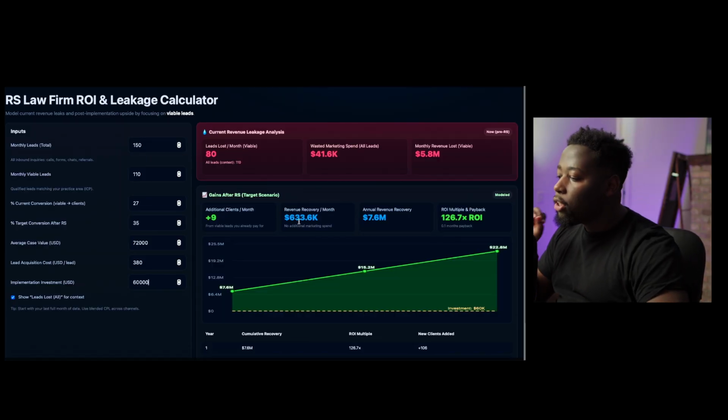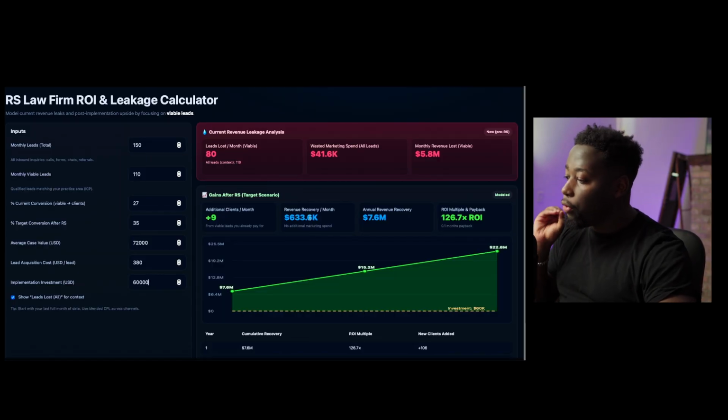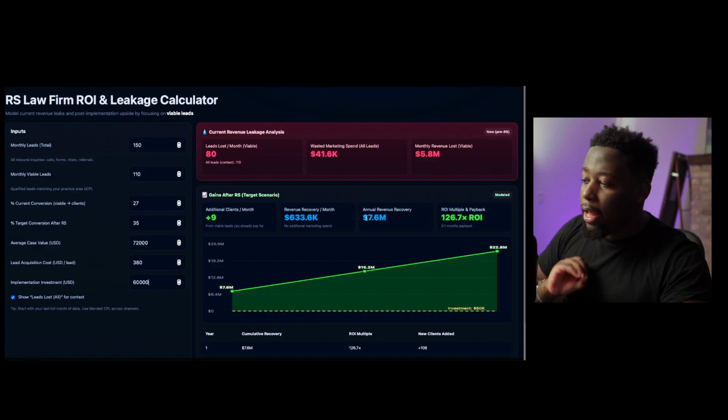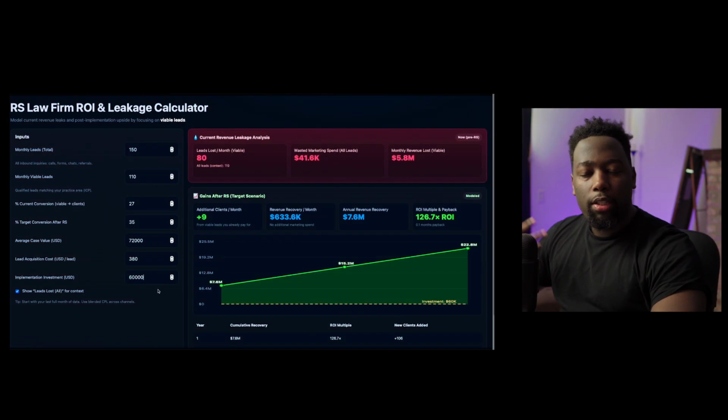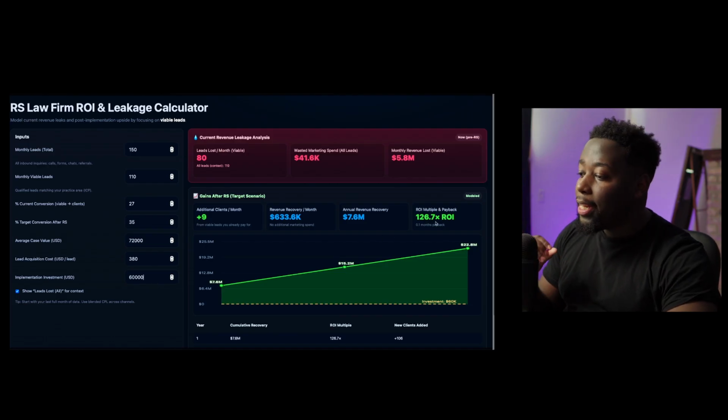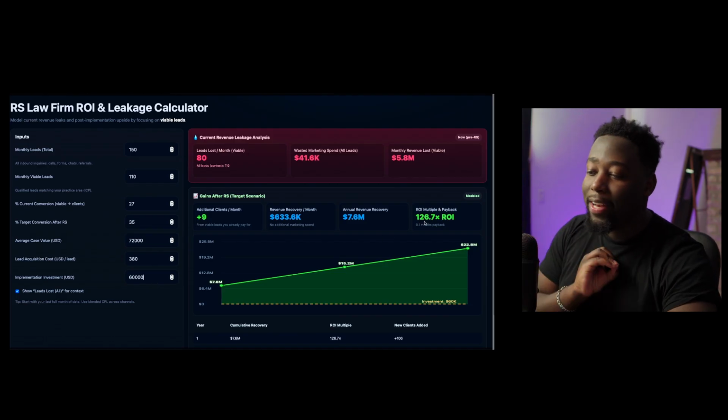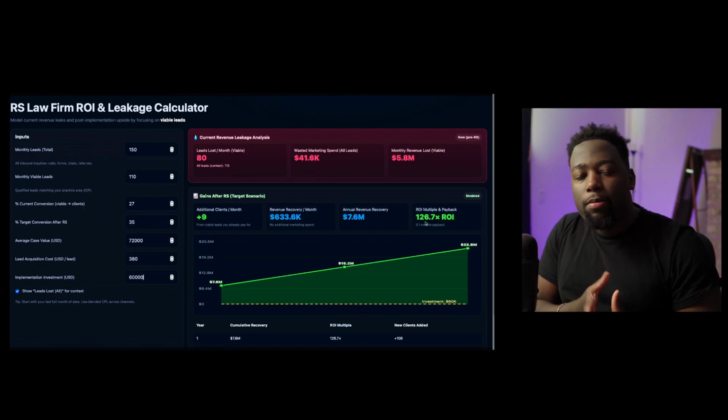Here's a basic overview of what happened. Call them back or join the appointment that we already scheduled for you using the AI systems that we built for this firm, right? So then that's an extra $633.6K revenue recovered every single month, and the annual revenue recovered is $7.6 million. And since we charged this firm $60,000, that is a 126.7x ROI on the investment they made. They paid us $60,000 and they're getting $633.6K in monthly recovered revenue.